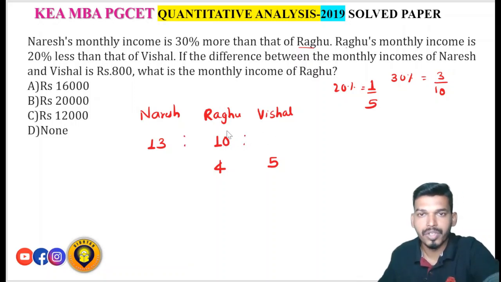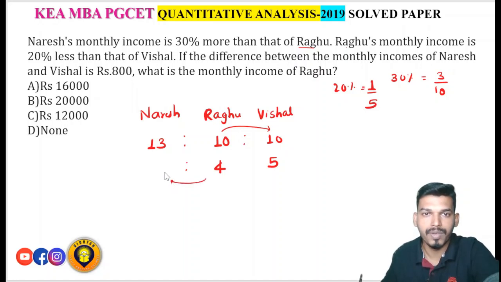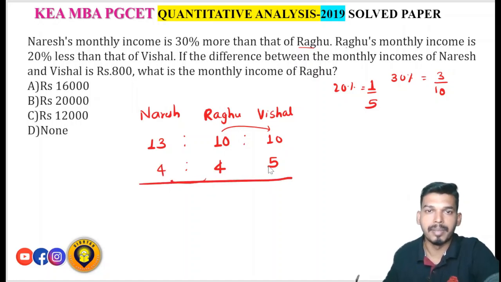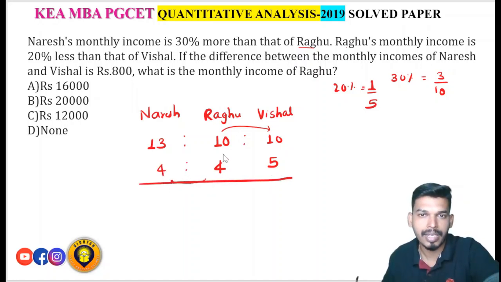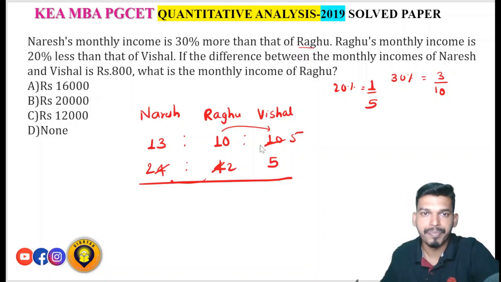So here, if you want to merge this, in this place you will fill the previous value. Here you will fill the next value. Okay, that is 4 will come here. Now just multiply. If anything is common, you can cancel it. So I can find 2 as common. So 2 2s are 4, 2 2s are 4, 2 5s are 10. So on multiplying, I get 13 2s are 26, 10 2s are 20, and 5 5s are 25.